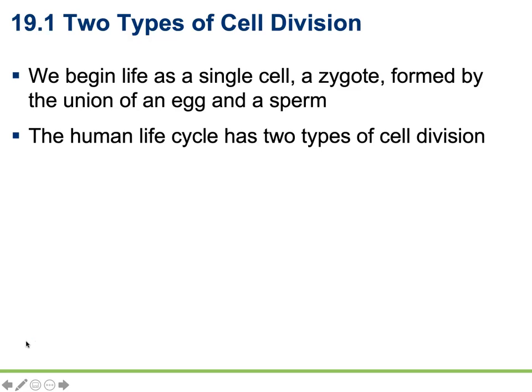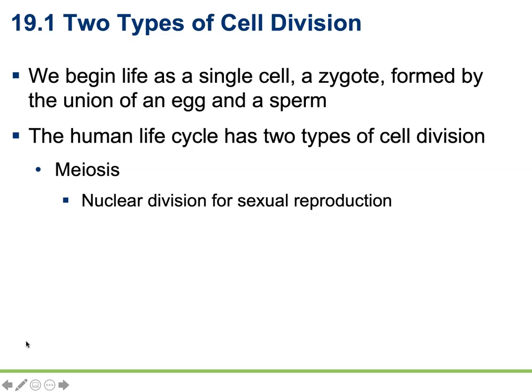Throughout the course of our lives, we will undergo two different types of cellular division, each one with their own purpose. The first type we're going to go through is meiosis. Meiosis is used exclusively for sexual reproduction. This is only going to occur for the production of gametes or sex cells.